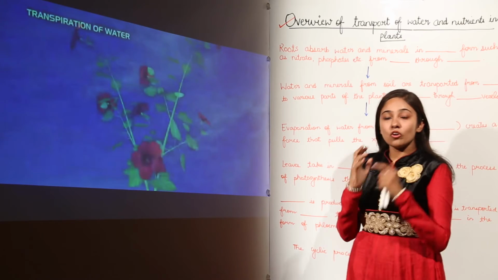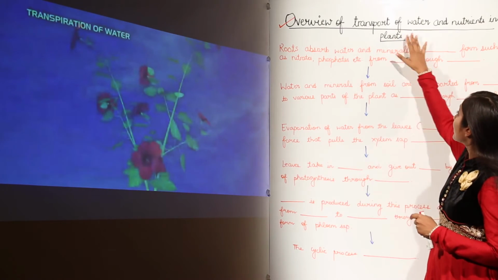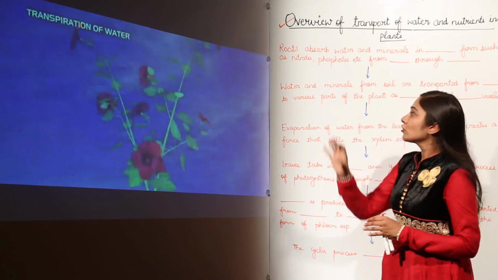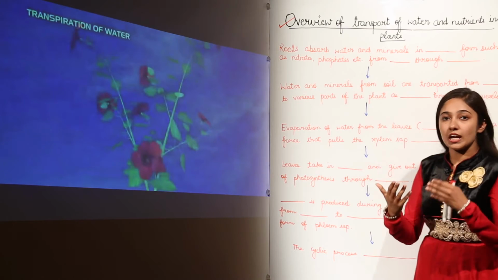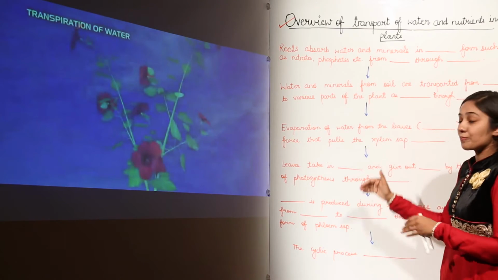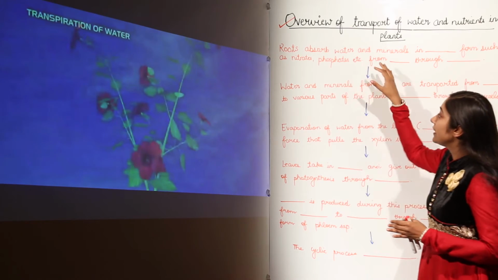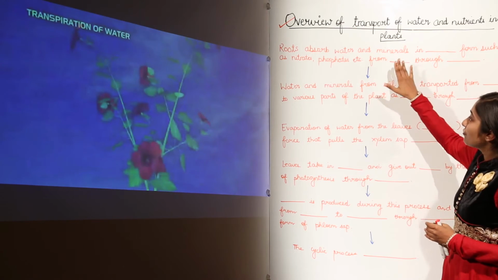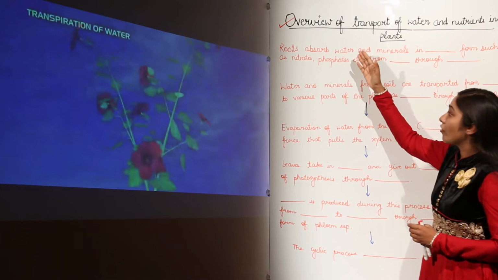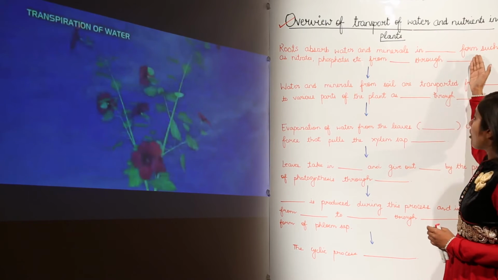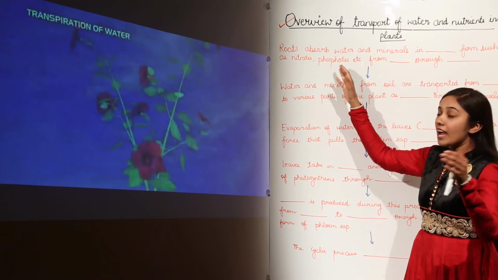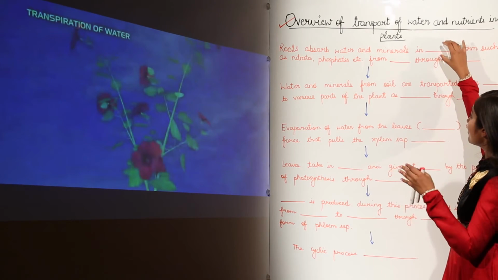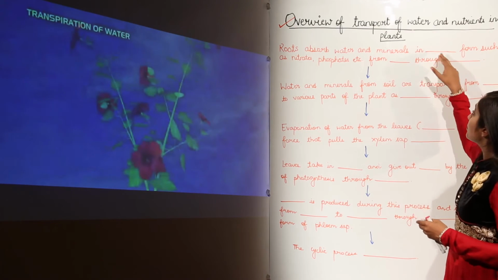Now, we have discussed transport of water and nutrients in plants and given an overview of it. Let us solve this and see how you can make a flow chart of the sequence of events, so that we understand how the events take place in the absorption of water and nutrients in plants. Let us move to the first point. Roots absorb water and minerals in dash form such as nitrates, phosphates, etc. I have left some blanks so that you think over it and have an idea of what is going to come here.